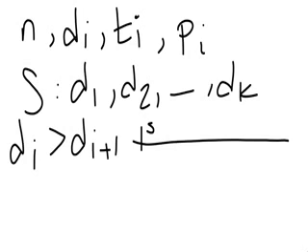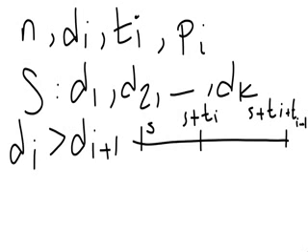Assume that at time S, it's the turn for package i. You will send it, and it will be delivered at time S plus ti. Then you'll send package i plus 1, and it will be delivered at time S plus ti plus ti+1. Okay? And again, we can assume we don't have any idle time, because even if we have, we could just cut it out.